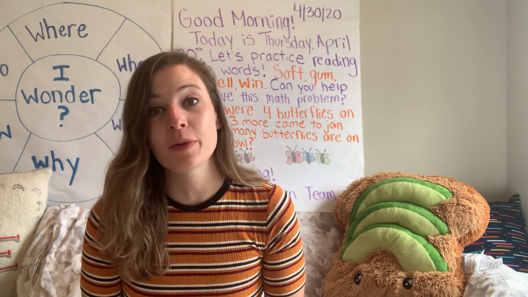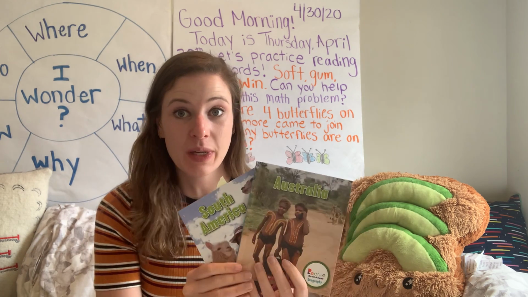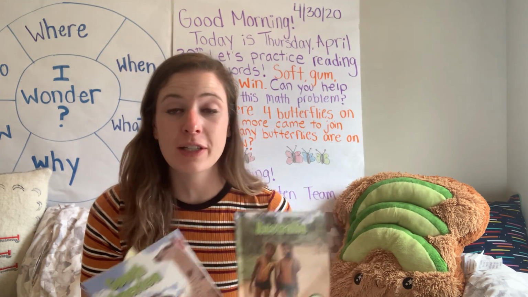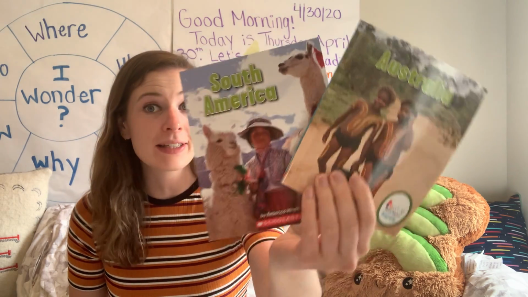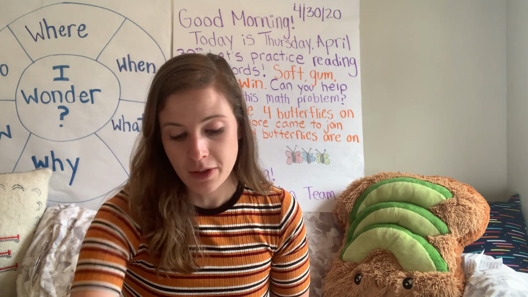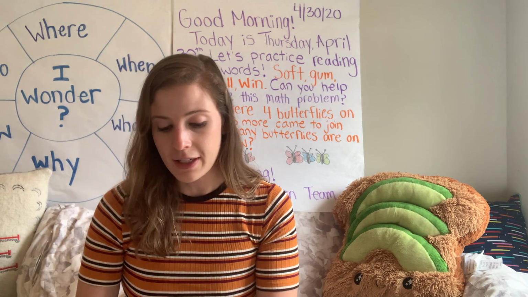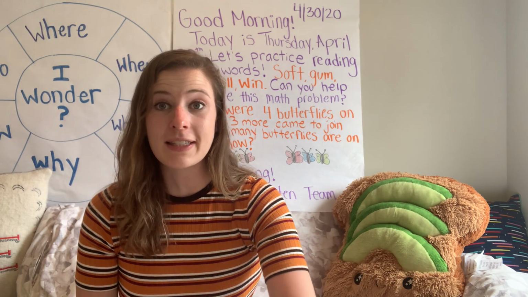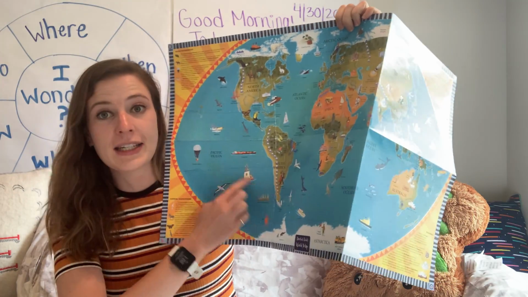Today we are going to be looking at our two informational texts that we've been reading this week, South America and Australia, and we are going to be looking at the main topic and the key details in these books. So we're going to start with South America. Let's find it on the map really quickly. Remember, South America is one of our 7 continents, and it is right here.